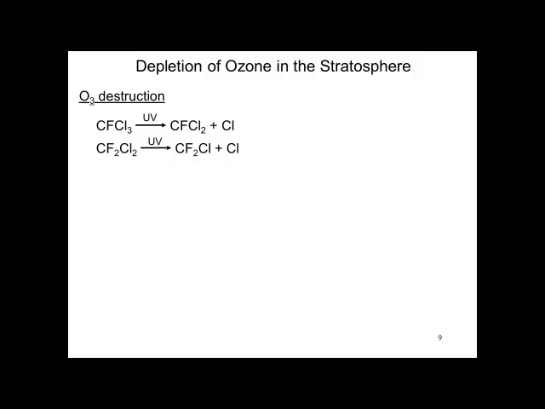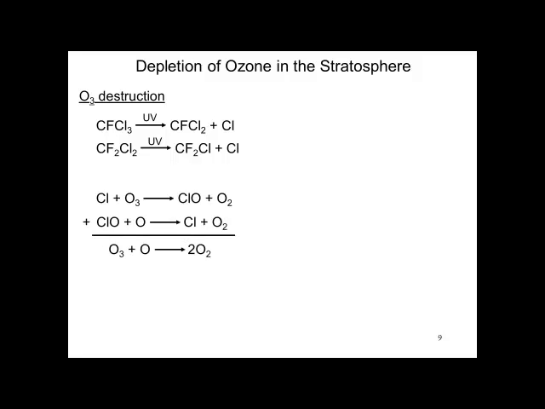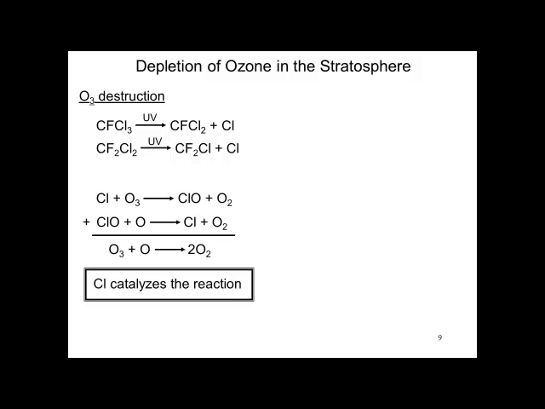Unfortunately, there is depletion of ozone in the stratosphere. Ozone is destroyed by CFCs, carbon-fluorine containing compounds. CFCs, like CFCl3, react with UV to liberate a chlorine atom. CF2Cl2 does the same thing. These chlorine atoms can react with ozone, making ClO and O2. The ClO reacts with oxygen atoms to make Cl and O2, and the net result is ozone is converted into diatomic oxygen. So it removes the ozone from the stratosphere. It is being catalyzed by the chlorine atoms.